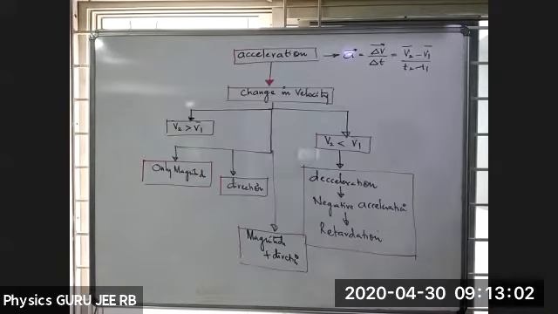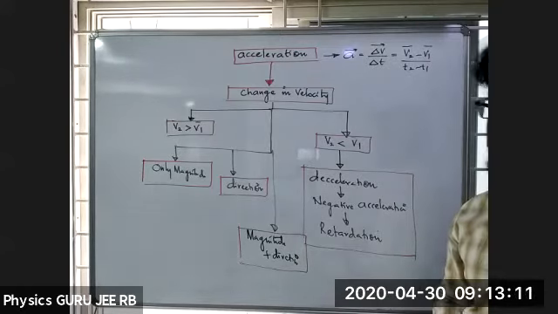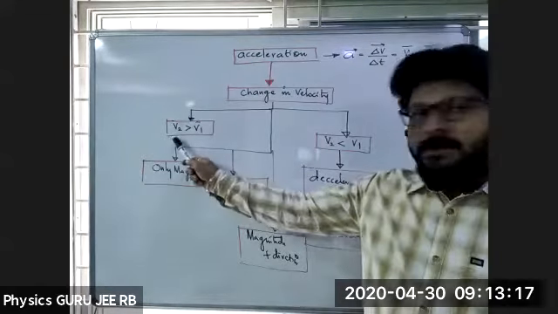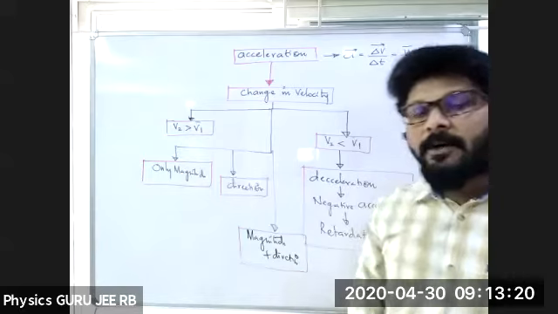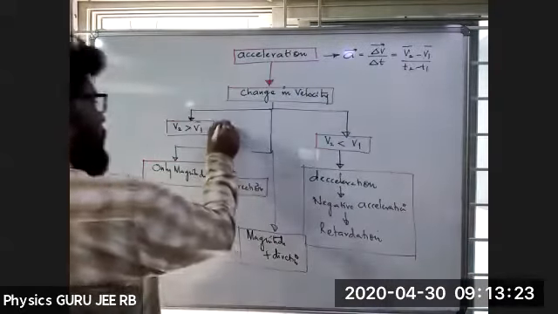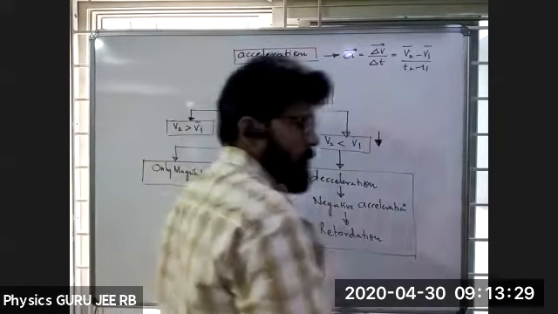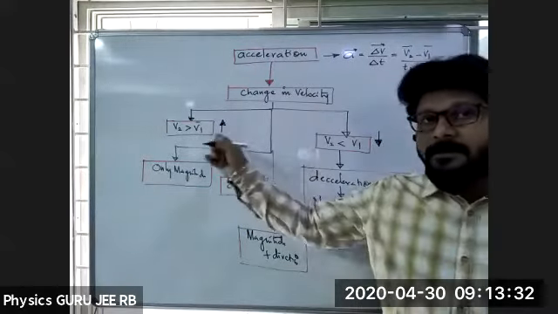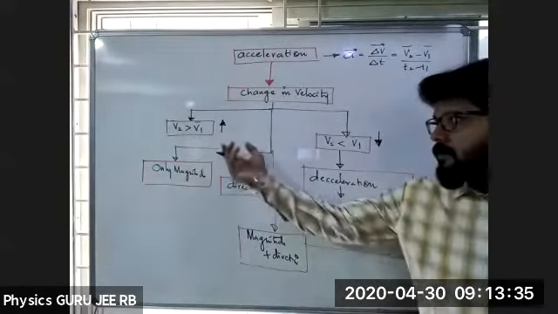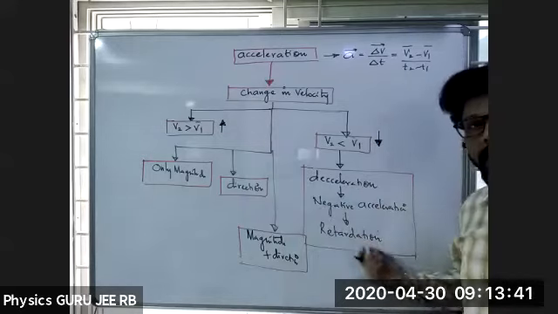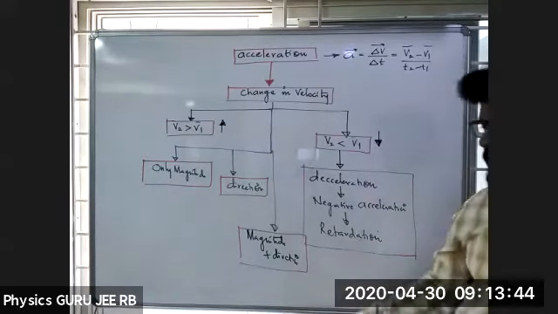Okay, now let us see here, all of you. First, acceleration: change in velocity, rate of change of velocity. In the first possibility, change means increasing or decreasing. So velocity may increase or velocity may decrease. So two possibilities are there. Velocity decreasing is called deceleration, negative acceleration or retardation. So this part is completed.